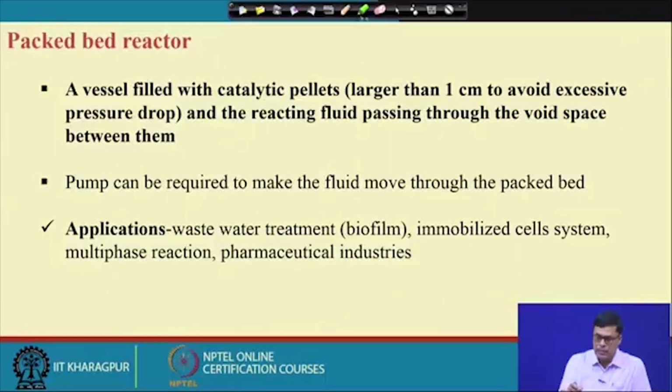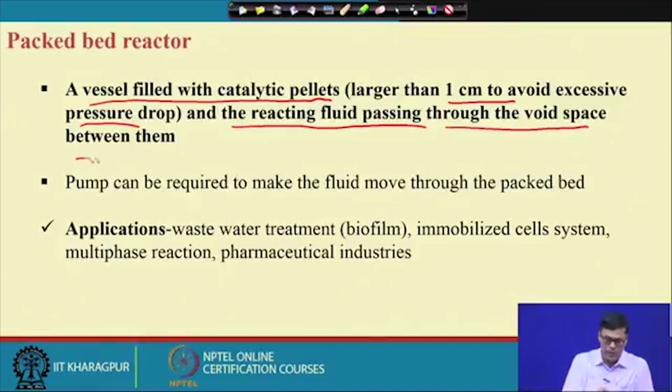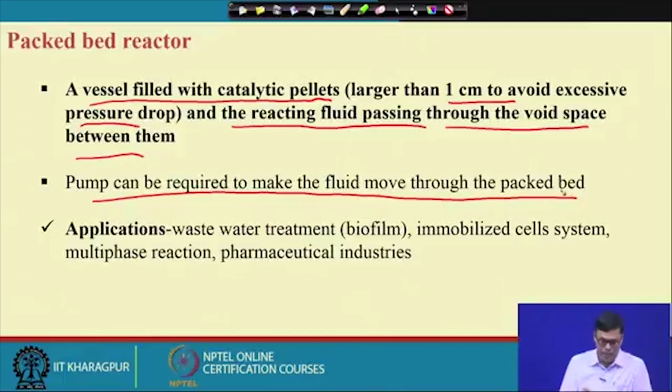So the packed bed reactor, if you look at that, is a vessel filled with catalytic pellets larger than 1 centimeter to avoid excessive pressure drop, with the reacting fluid passing through the void space between them. Pumps can be used to make the fluid move through the packed bed.